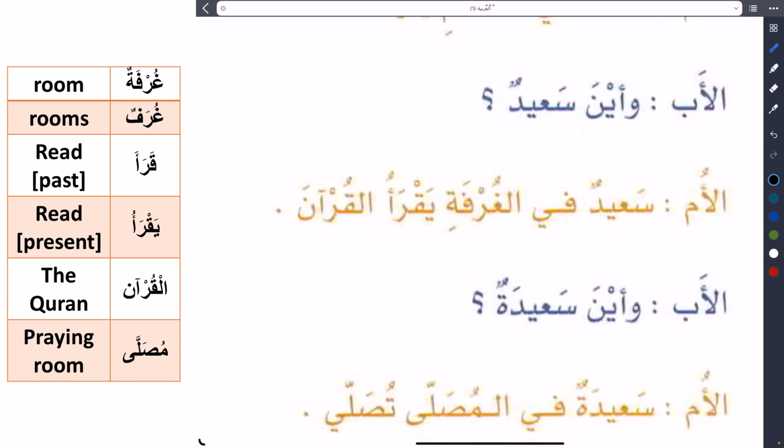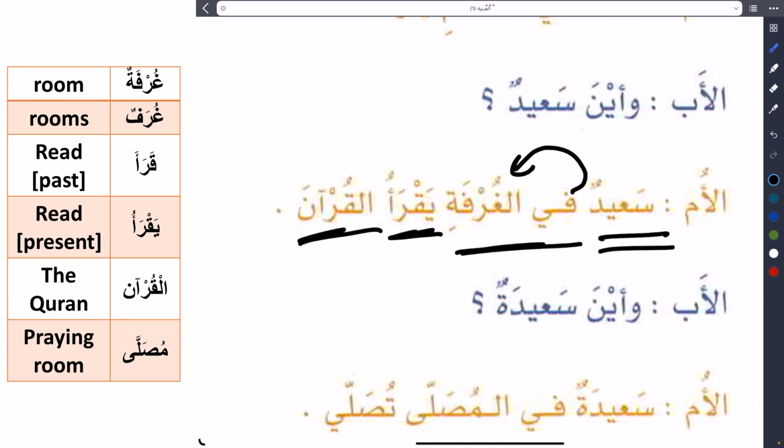So back to the sentence. سعيد في الغرفة. Sa'id is in the room. يقرأ. He is reading. Al-Qur'ana, the Quran. Sa'id is in the room. He is reading the Quran.